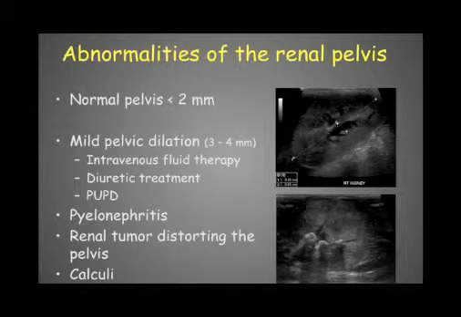Then if it's mildly to moderately dilated, it can also be due to pyelonephritis. So in that case, we can see, like here, a bit of distortion of the renal pelvis. Here it's 6 millimeters and it's a bit distorted, so that can be signs of pyelonephritis. We can have renal tumors that are distorting the pelvis and then creating a secondary obstruction and then a dilation of the pelvis.